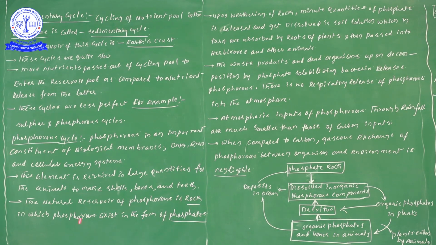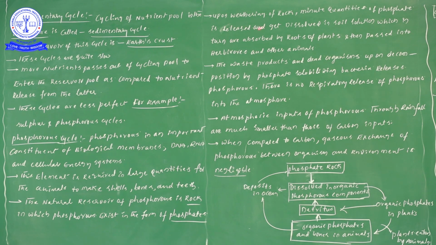In this information regarding the phosphorus cycle, what have we seen? Phosphorus helps in the formation of biological membranes, DNA, RNA, and later ATP formation. In animals we have seen cell formation, and bone and teeth formation. Next, the natural reservoir of phosphorus is rock, and in rocks phosphorus exists in the form of phosphates.